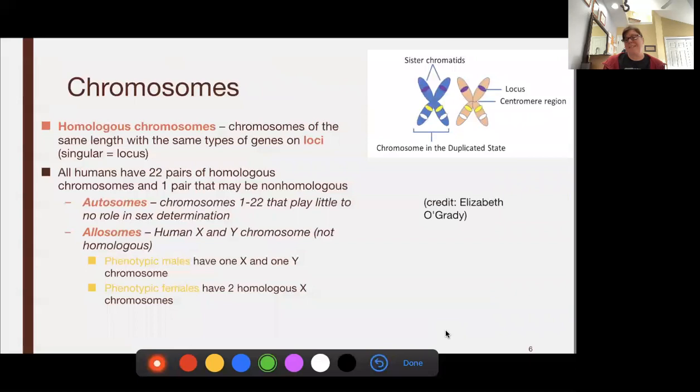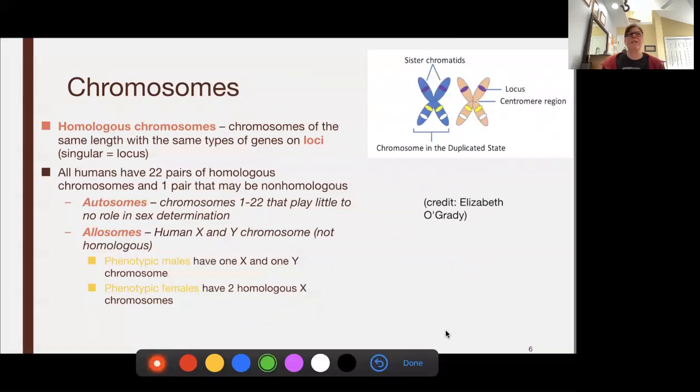The allosomes, or the sex chromosomes, the X and Ys, those are the chromosomes responsible for determining whether you are genetically a male or a female. Phenotypic males have an X and a Y, and phenotypic females have two X's.